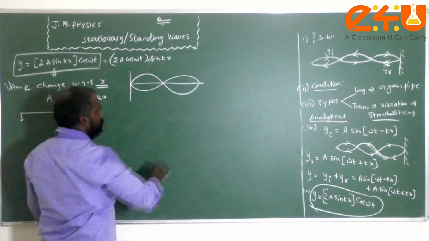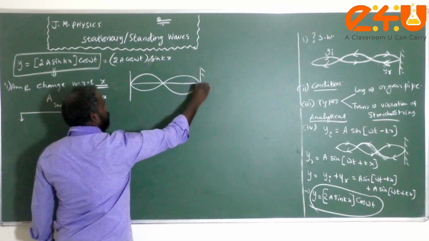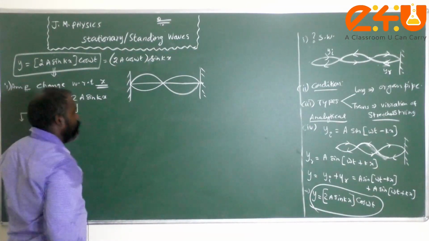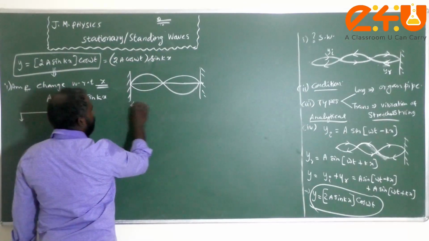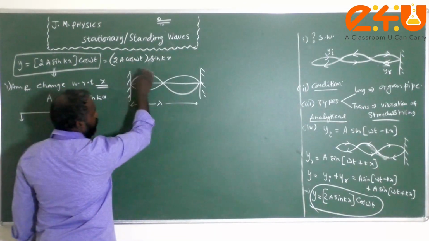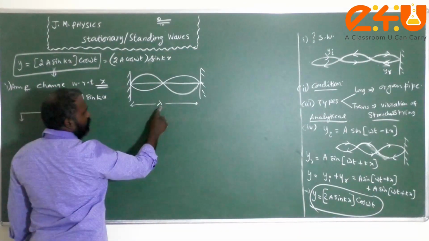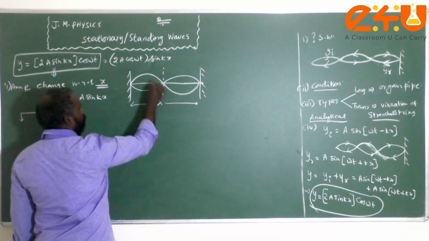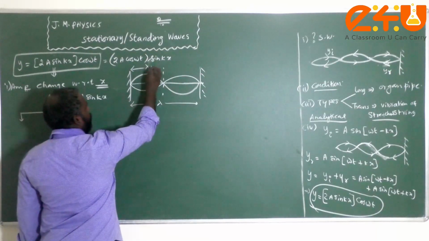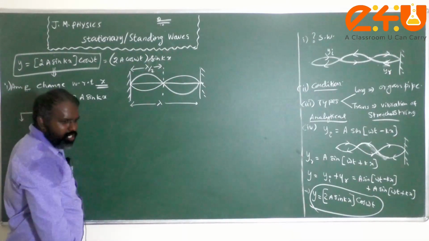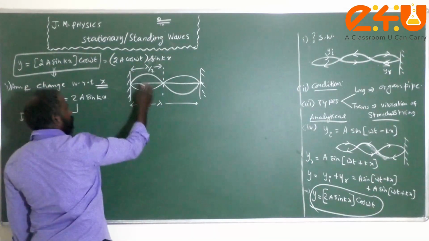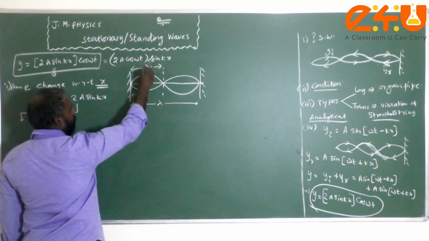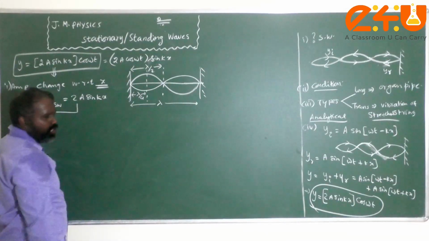You just consider either two fixed reflecting surfaces or one reflecting surface. It doesn't matter. But you see, children, the total distance for one complete cycle is nothing but the wavelength lambda. Half of this is lambda by 2. This distance is lambda by 2. Half of that is lambda by 4. This is lambda by 4, and this is lambda by 4.